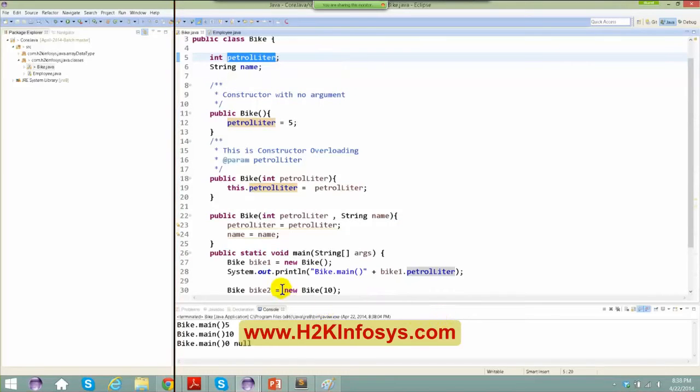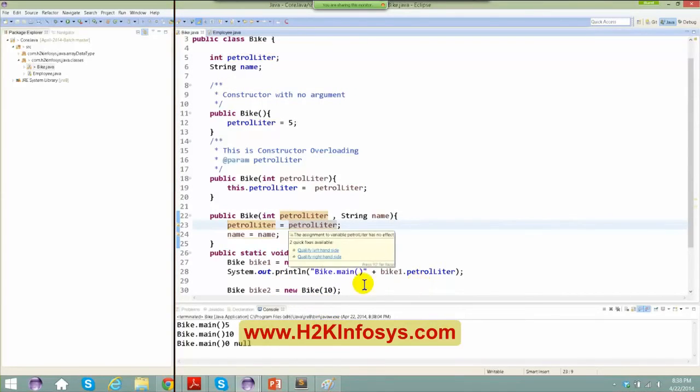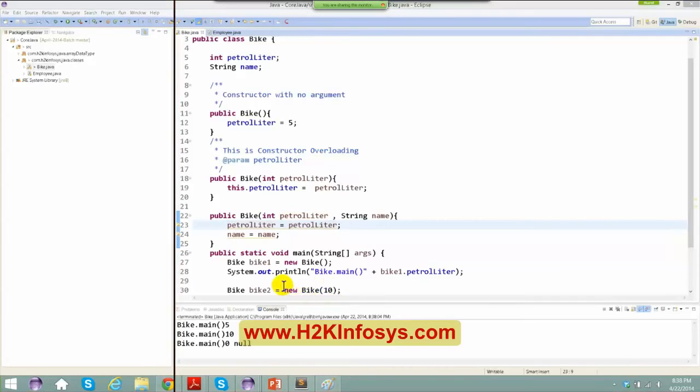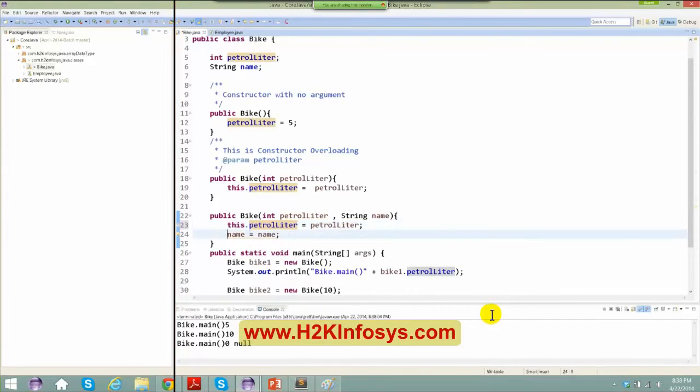So in order to initialize that, I have to say this, or I could have even done it in this way also. So I'm good here. But as a matter of fact, we are using the same name here. For that reason, there's a name conflict here, right? Whether it is pointing to the local variable or whether it is pointing to the instance variable. So for that reason, you say this dot and this dot. Okay, makes sense. Thank you so much. I understand that now. Great.